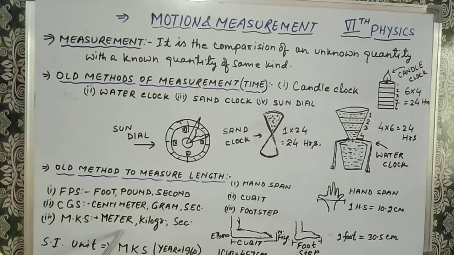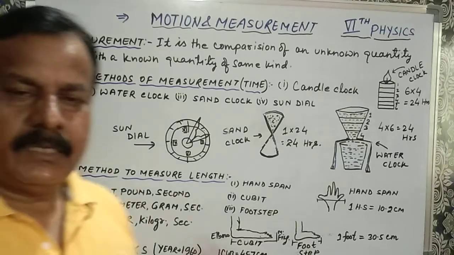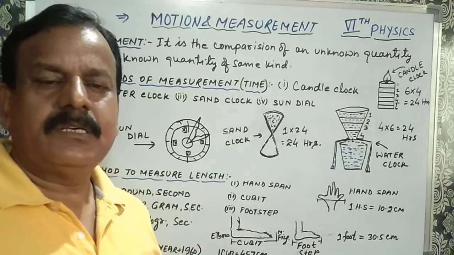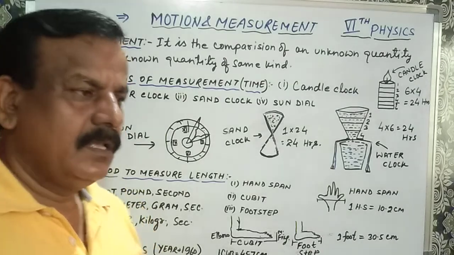Meter is the unit of length, kilogram is the unit of mass, and second is the time. So this last one MKS is SI unit. SI unit means system international D units.